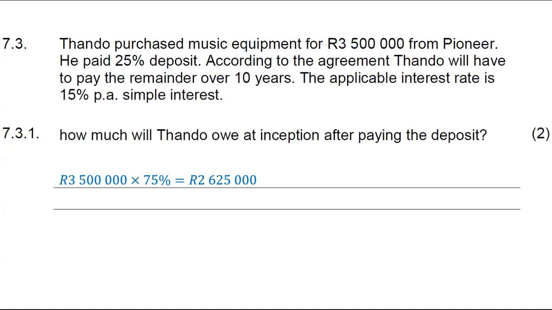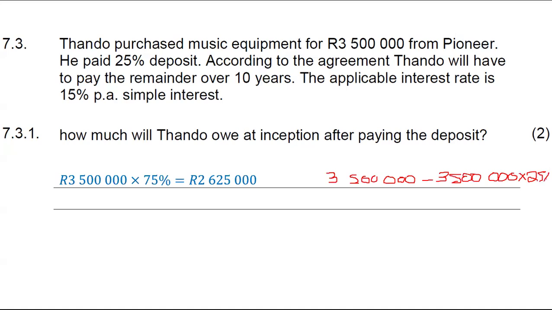Another way of getting this is by taking that 3.5 million and then minusing the deposit, which will be the 3.5 million times 25%.